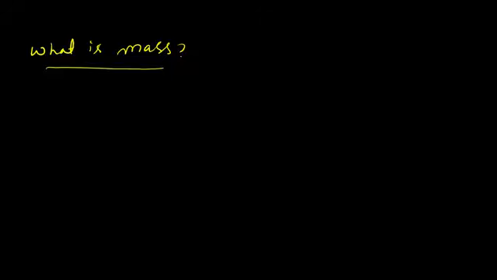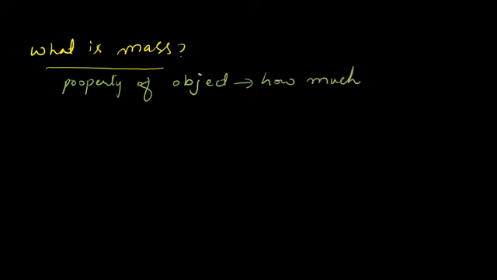It is an internal property of the object. It is the property of the object which defines how much inertia the object has.